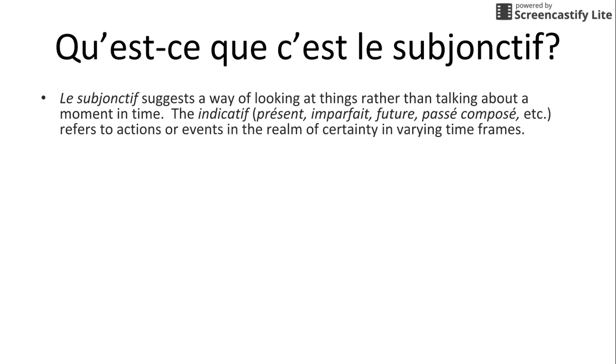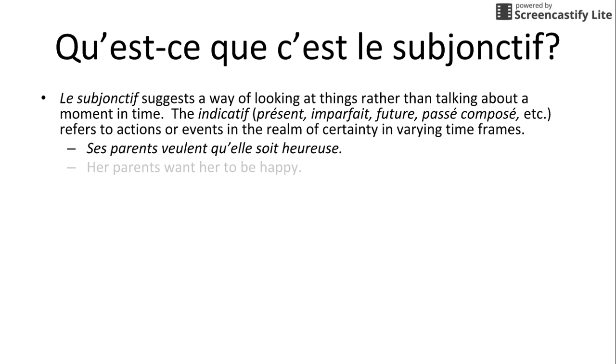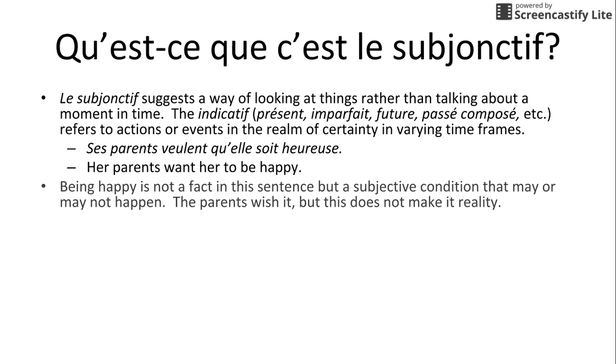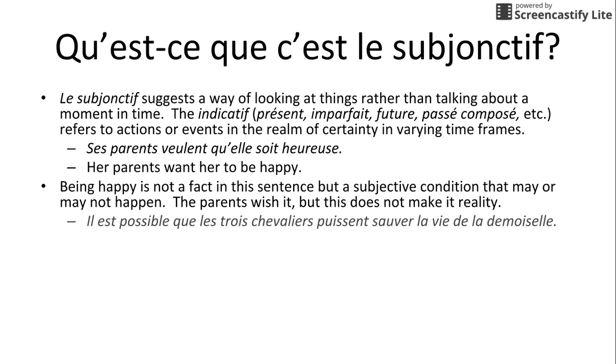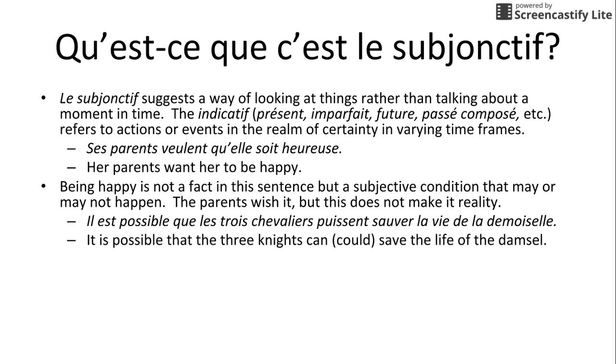So often we get asked, what is the subjunctive? It's a way of framing a sentence in terms of somebody else's emotions, doubts, thoughts and opinions on what is happening. So instead of just stating a fact, we are now inserting a subjective condition. And so it's no longer a fact. We're talking about things that may or may not happen. We may be talking about people's reactions to certain possibilities.